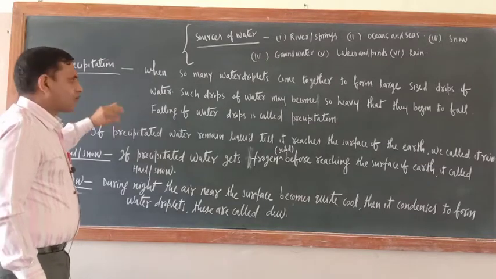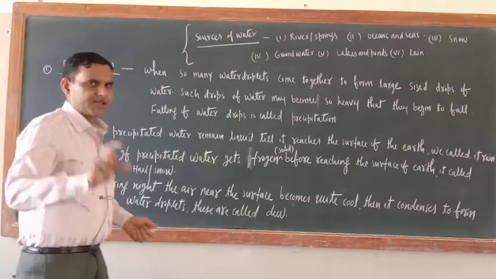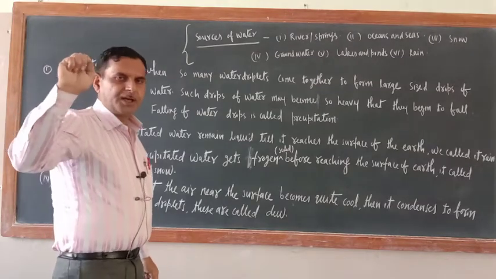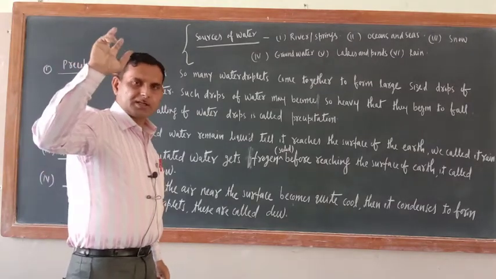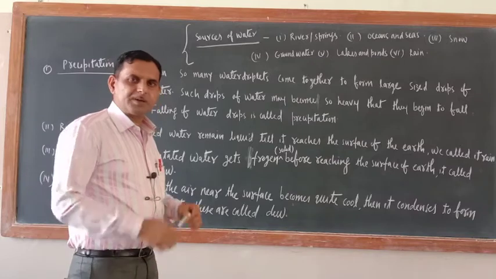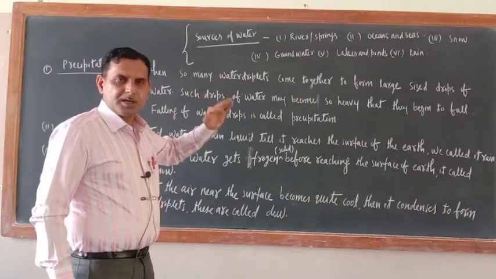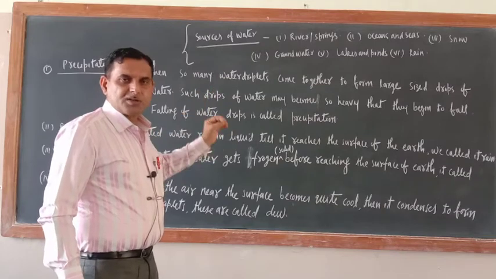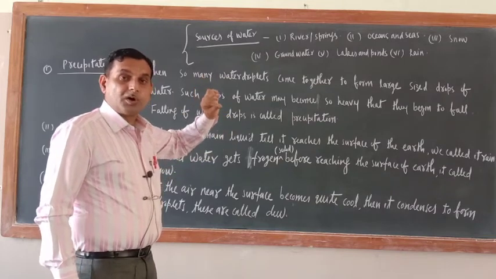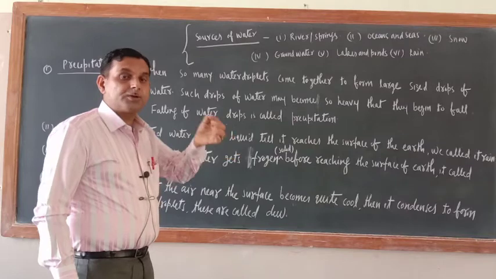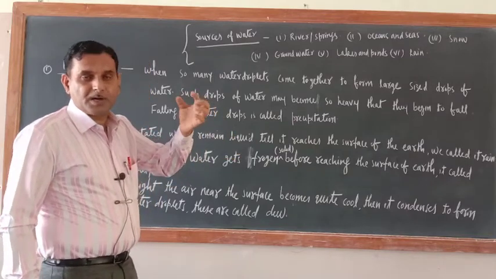What is the meaning of precipitation? Just see, in the air what is there? Water vapor is there, or not? In the upper layer of the atmosphere the temperature is less, so that water vapor will condense into small tiny water droplets.